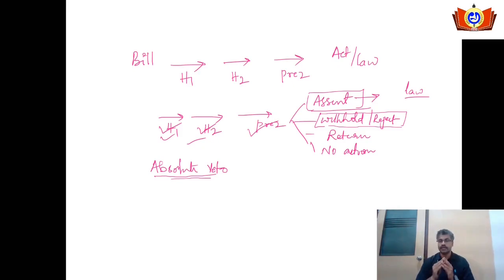With respect to what kind of bills he can exercise the absolute veto? On which bills can the President of India exercise the absolute veto? Only with respect to two bills.